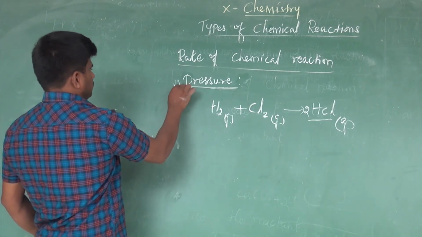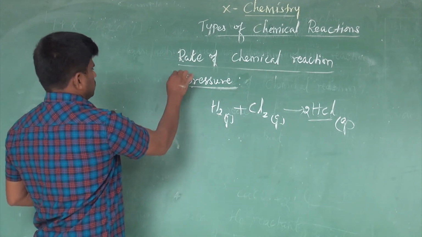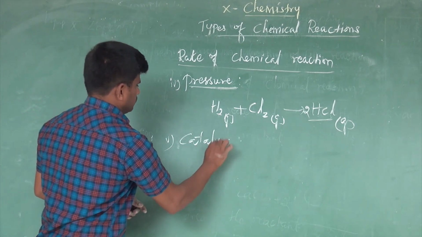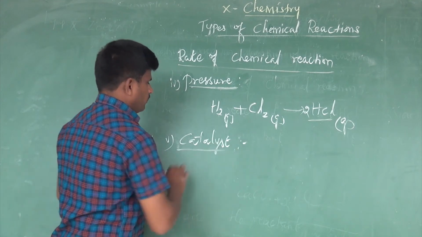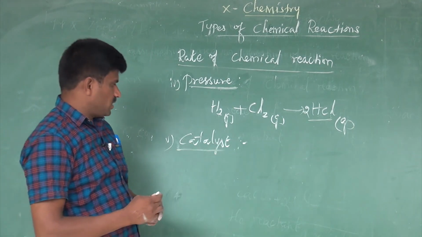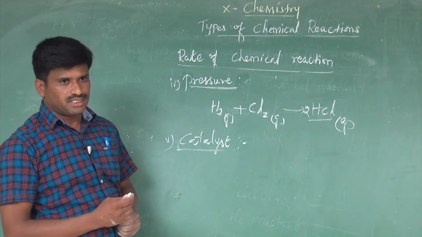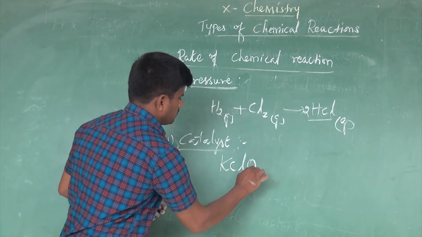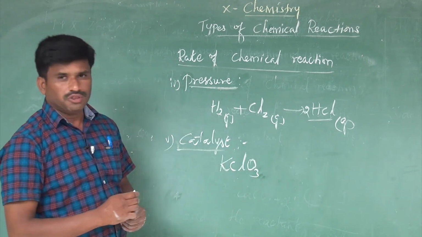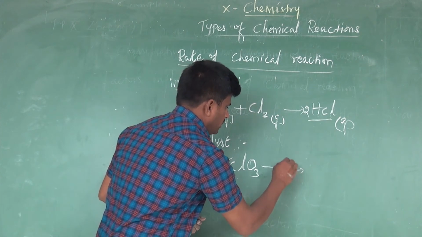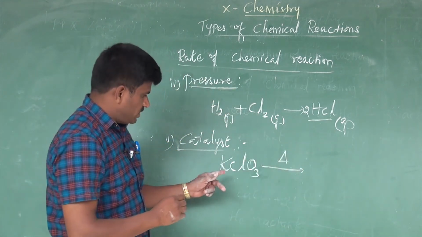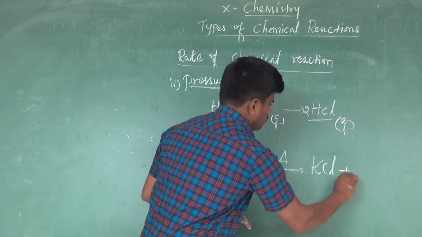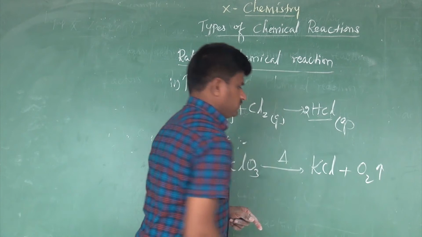We go for the next, that is the fifth one, catalyst. How does a catalyst influence the rate of chemical reactions? We take a simple example for this. We take potassium chlorate, the formula of potassium chlorate is KClO3. When the potassium chlorate is heated, it forms potassium chloride and oxygen gas.